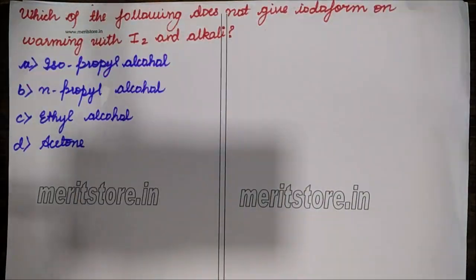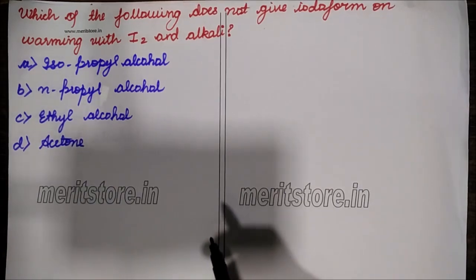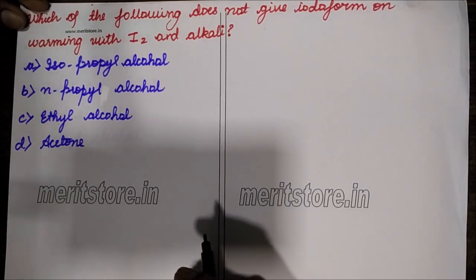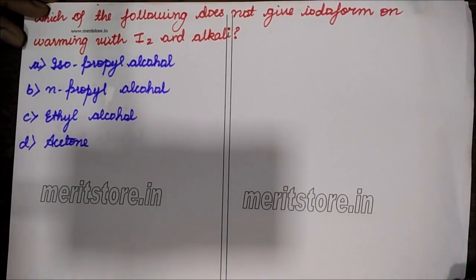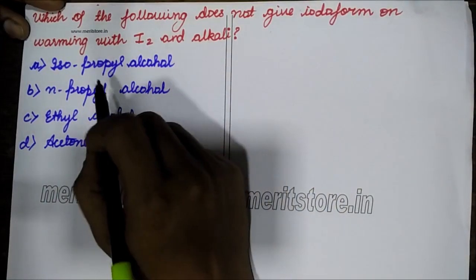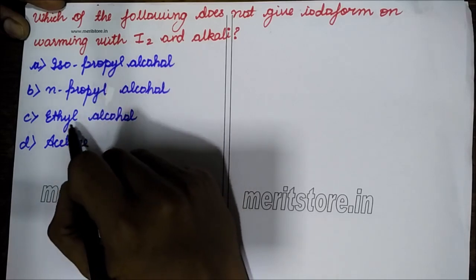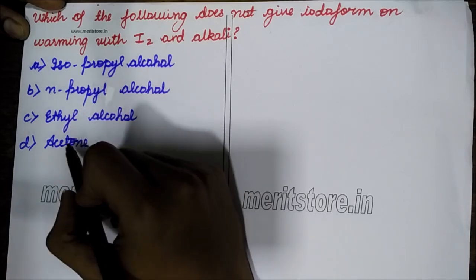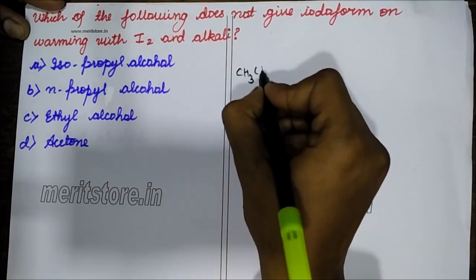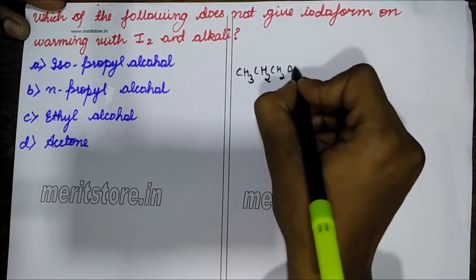Understood? Which of the following does not give iodoform on warming with iodine and alkali? Now look here. If we see the options, it is isopropyl alcohol, then ethyl alcohol, N-propyl alcohol and acetone. See, N-propyl alcohol, that is CH3, CH2, CH2OH.